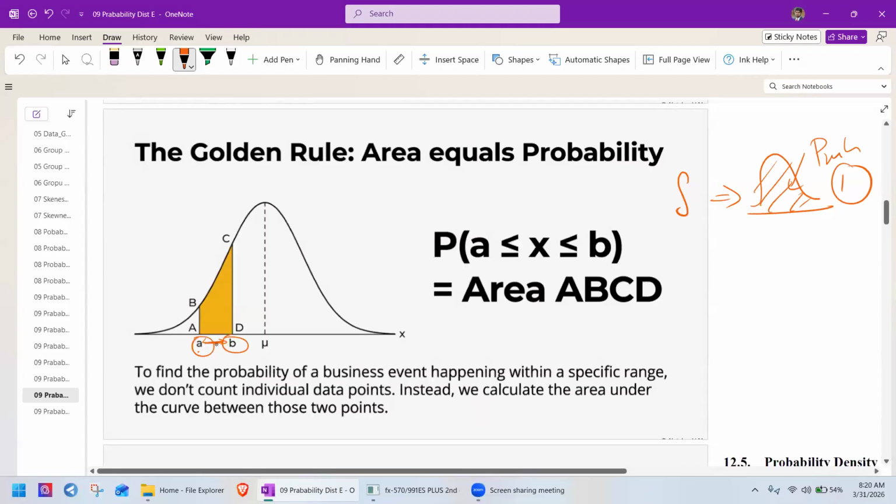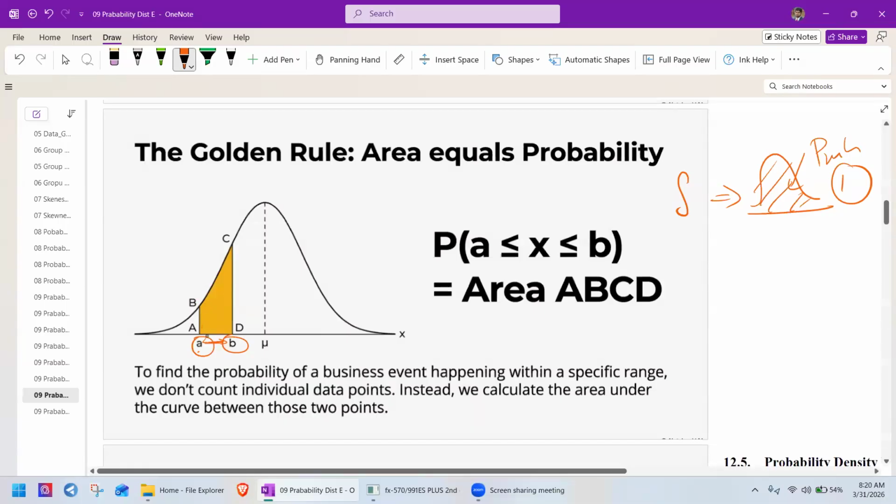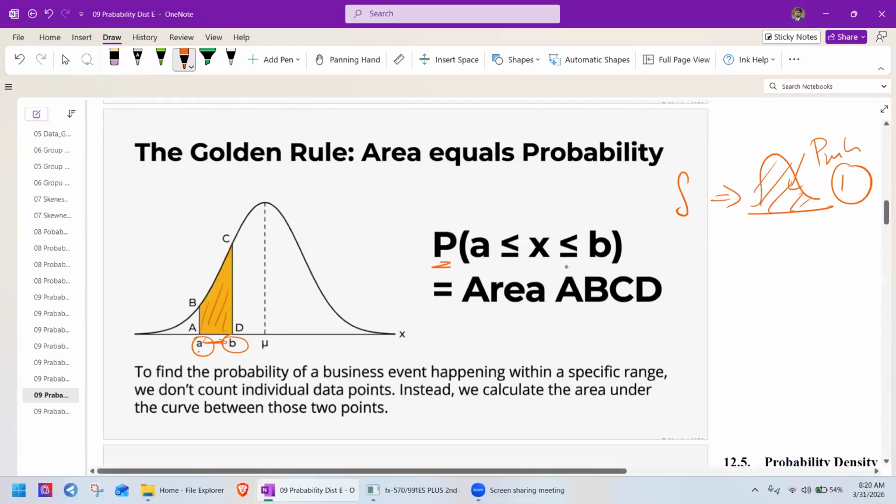The area under the curve, or to find out the probability between these two values, this is A, B, C, D, right? This is the area under this curve, between A and B. So if you want to find the probability between A and B, the area A, B, C, D is the probability.